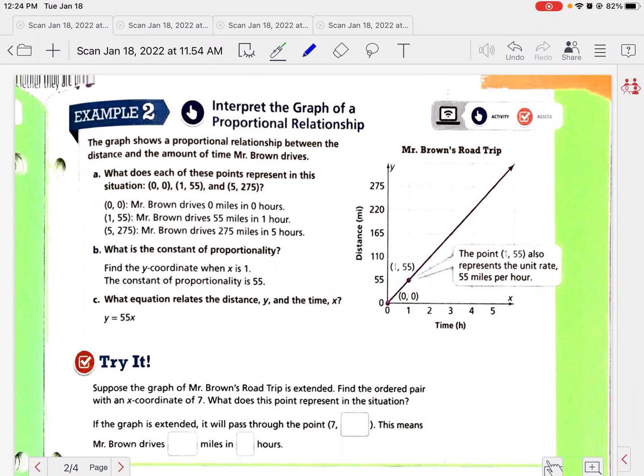1, 55 means in 1 hour, he drives 55 miles. Yes, he drove 55 miles in 1 hour. And then 5, 275 would mean he drives 275 miles in 5 hours, okay? Now the constant of proportionality, remember, means one thing. What is that one thing worth? So in 1 hour, we drove 55 miles, right? That is the constant of proportionality.